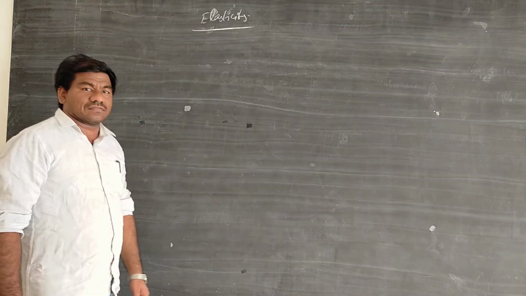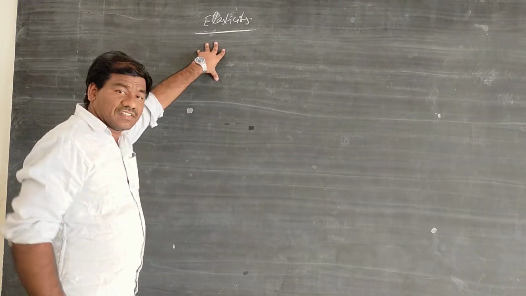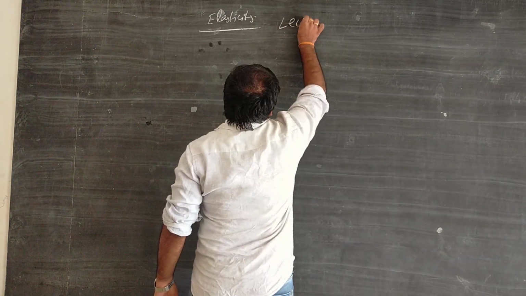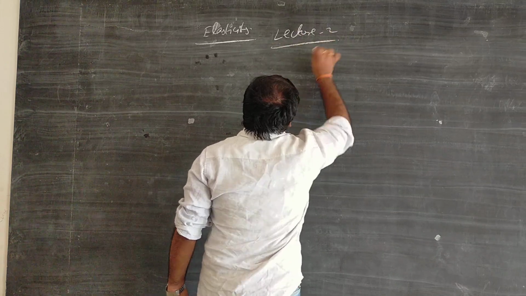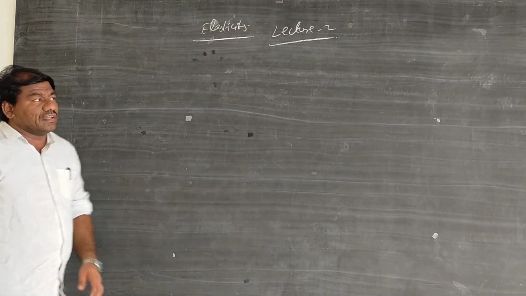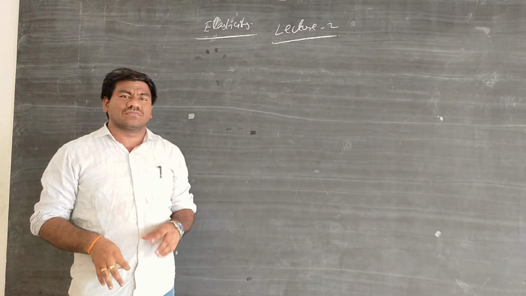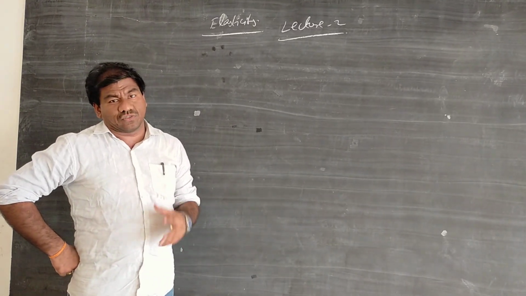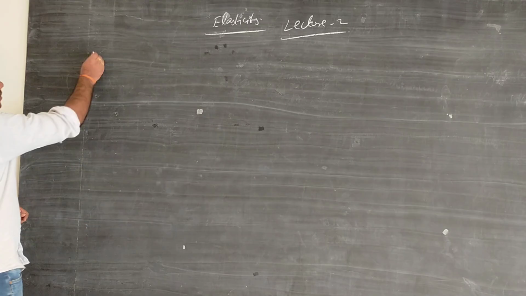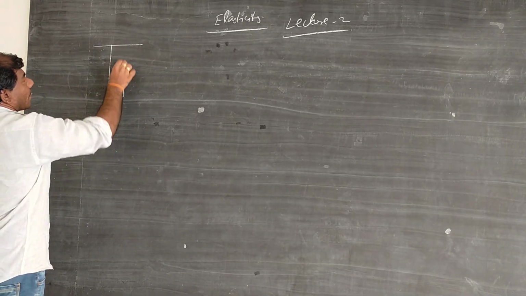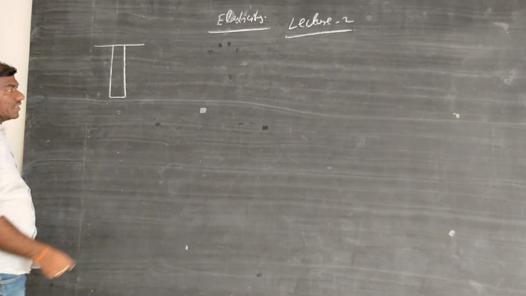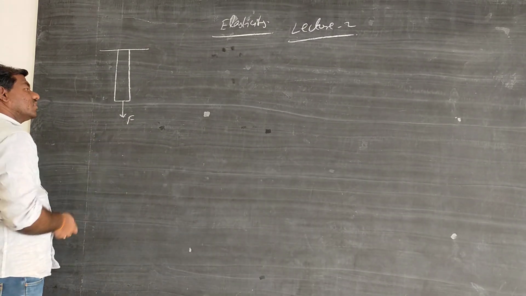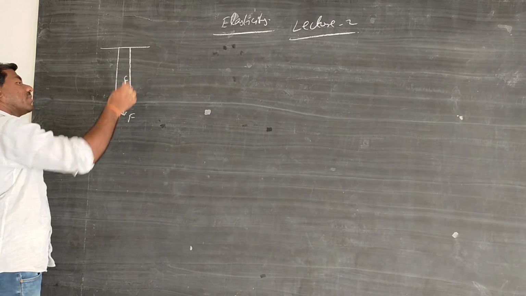Thursday's class, we discussed elasticity, lecture 1, and today, let's see lecture 2. Okay? In this, we deeply discuss stress and strain. So, actually, what is going to happen now? For example, if there is a rod, okay? Now I am going to apply a force on this. If I apply a force on this, automatically one more force is going to be applied, right?